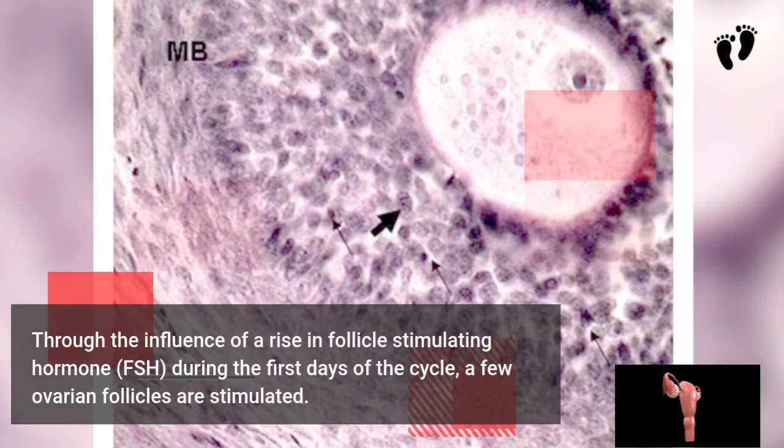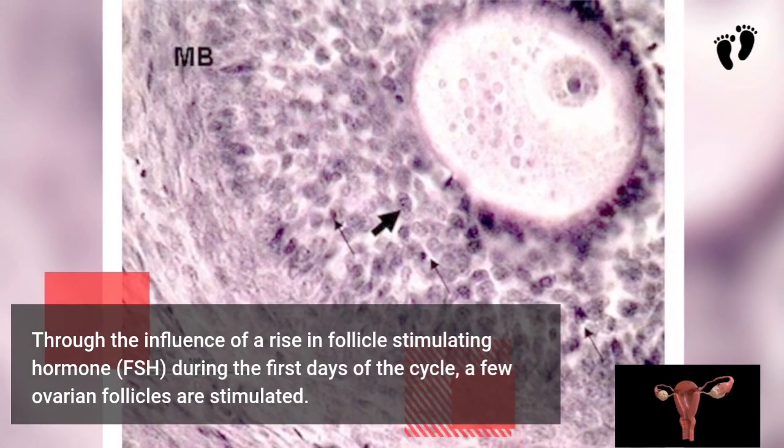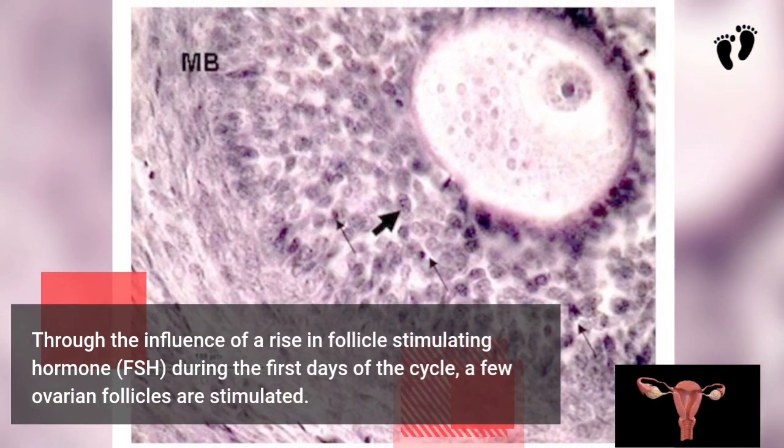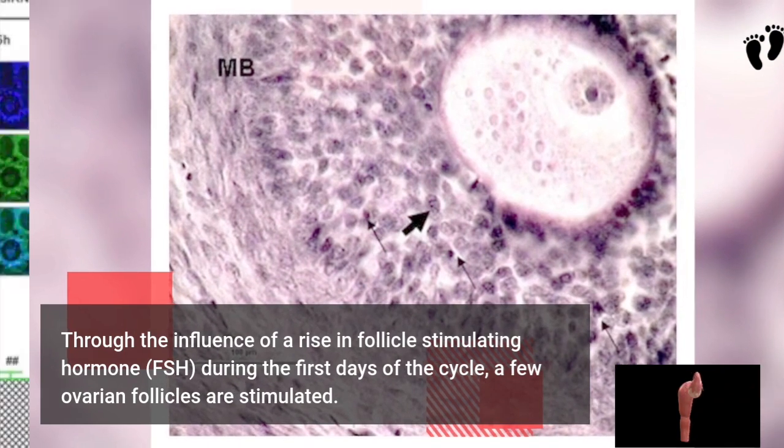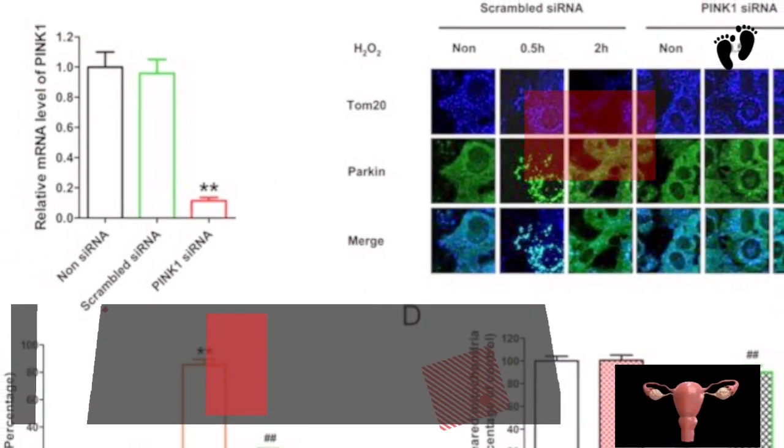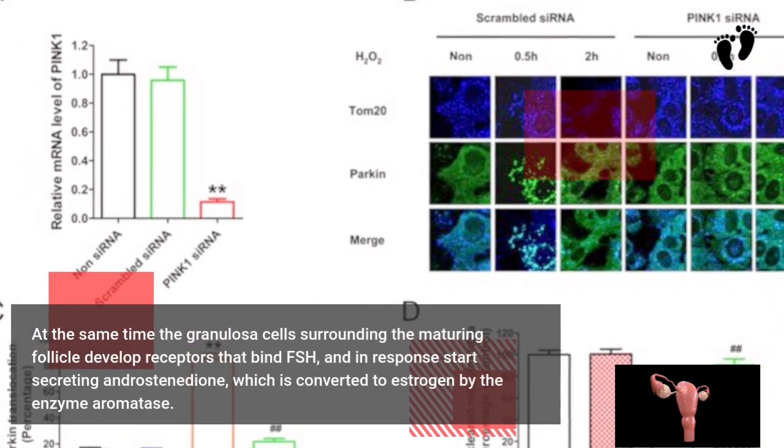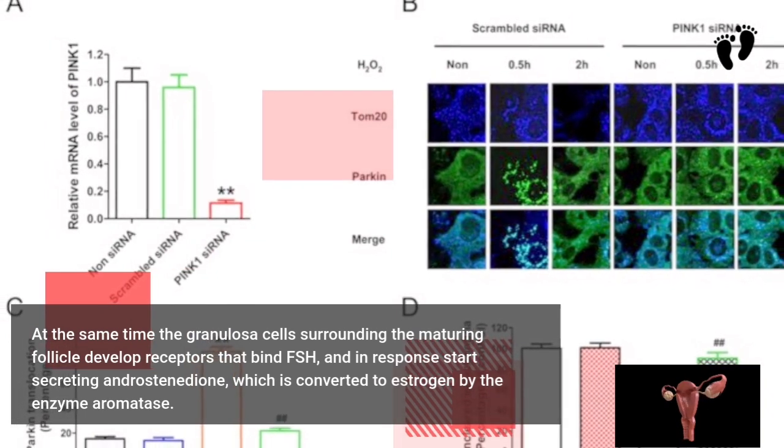If implantation does not occur within about 2 weeks, the corpus luteum degenerates into the corpus albicans, which does not produce hormones, causing a sharp drop in levels of both progesterone and estrogen.